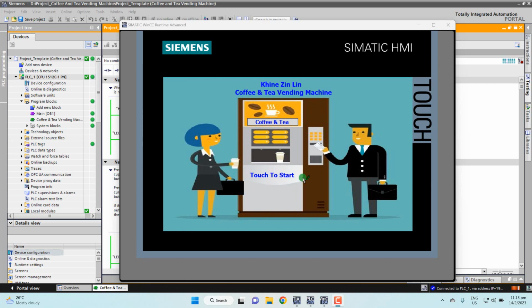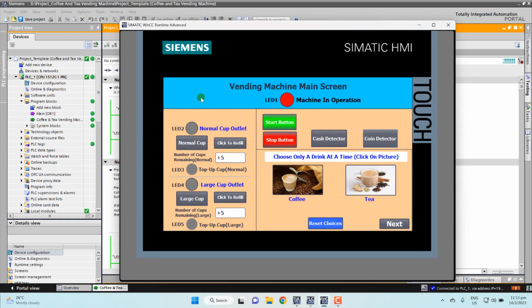Here it shows how to start. So I go test here, and we change to the next screen. That screen is also called the vending machine main screen.